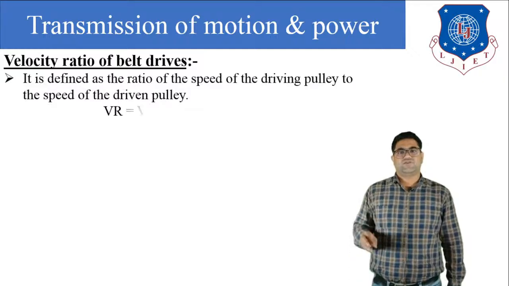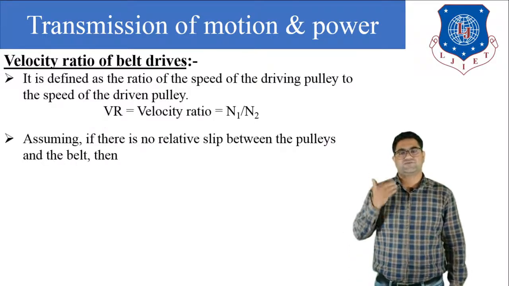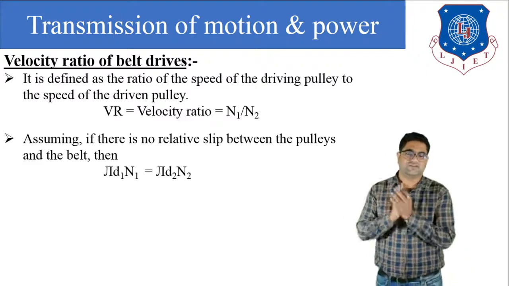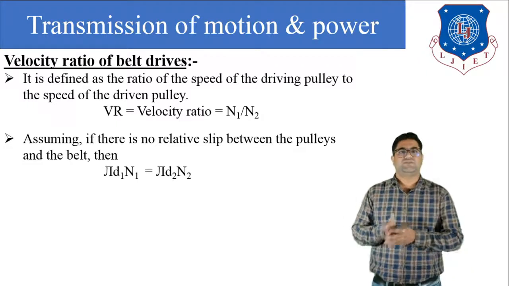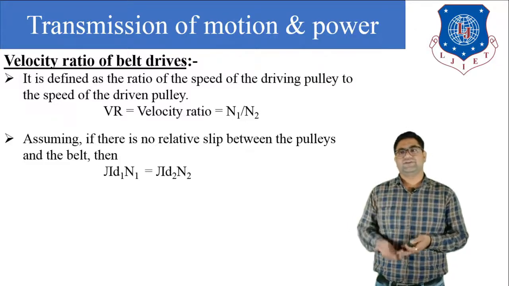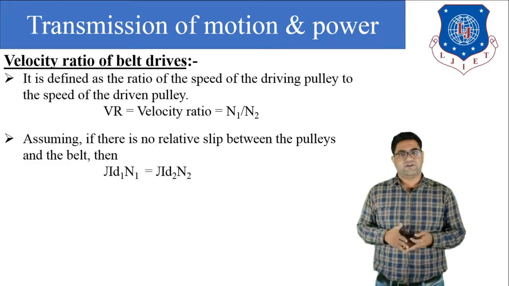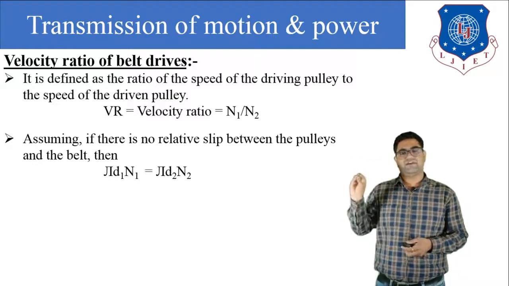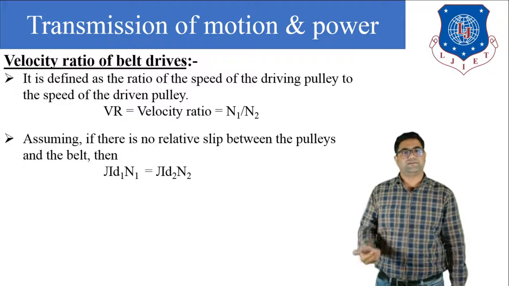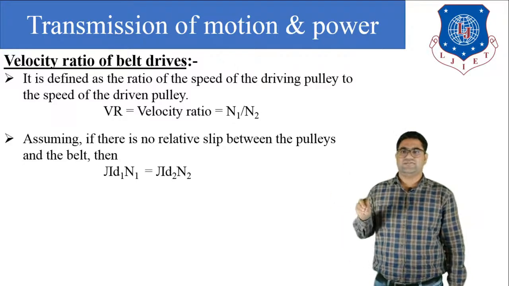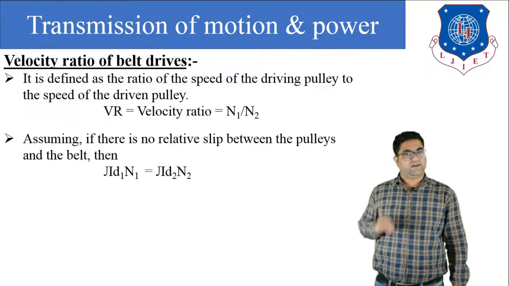Now the next topic is the velocity ratio of the belt drive. You can see what the meaning of velocity ratio is. Velocity ratio is defined as the ratio of the speed of the driving pulley to the speed of the driven pulley. If we denote the speed of the driving pulley as n1 and the speed of the driven pulley as n2, then we can write the velocity ratio is equal to n1 by n2.